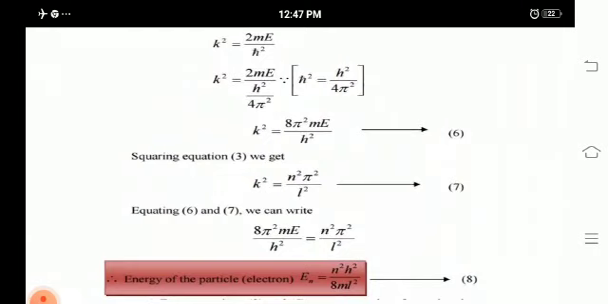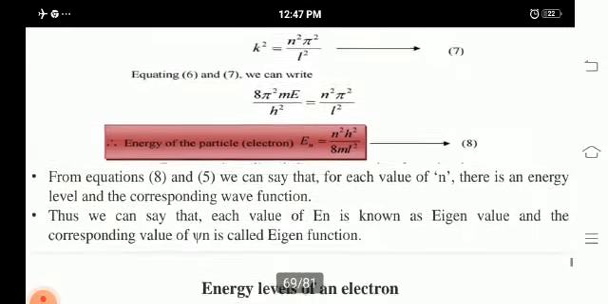So, we have the value of k squared in equations 6 and 3. We can equate the left-hand sides of equations 3 and 6. So, we get 8 pi squared mE divided by h squared is equal to n squared pi squared divided by L squared. So, the energy of the electron E n is equal to n squared h squared divided by 8 m L squared.